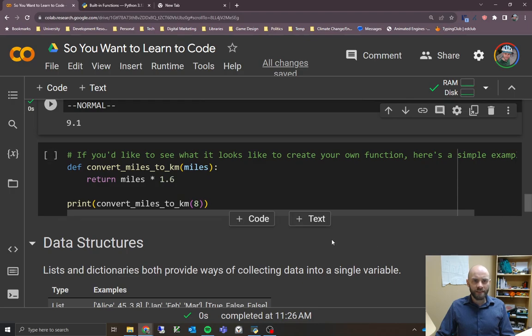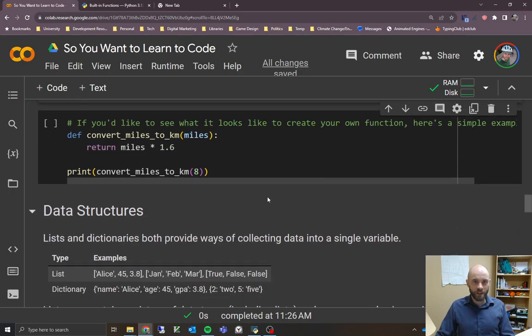So this is a bit more advanced. If this is confusing, don't stress about it. But you can create your own functions, right? If there's something that you're doing a whole bunch of times in your code, it might be helpful to turn it into a function.